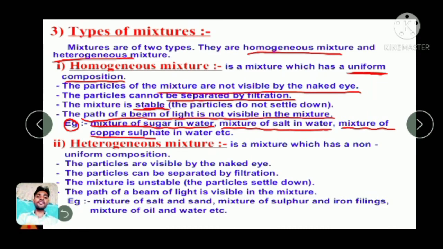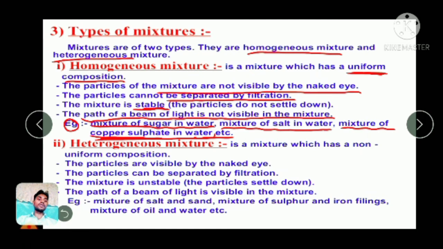The mixture of copper sulfate in water is also one of these. Copper sulfate is a salt that dissolves completely when you mix it in water, and you see a uniform composition of a complete mixture.